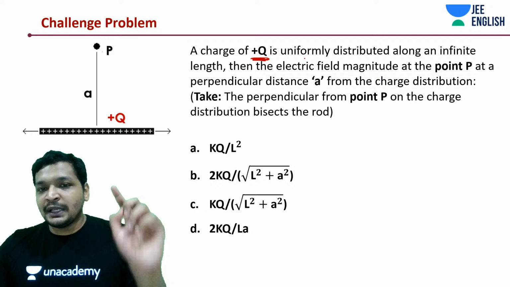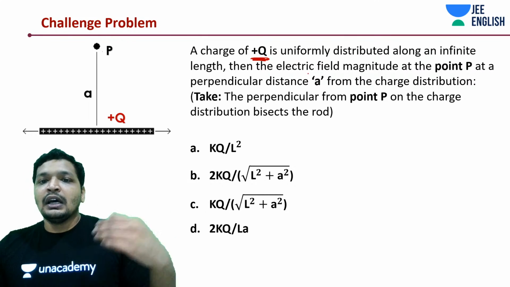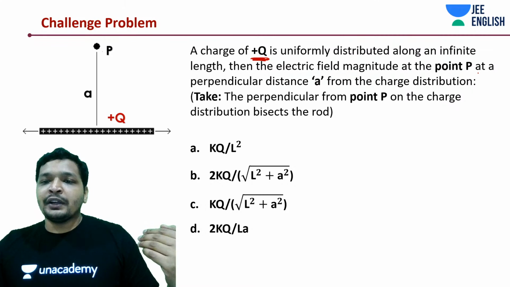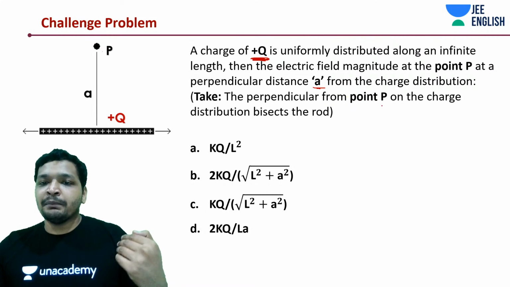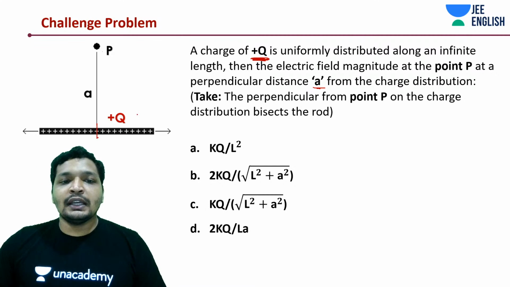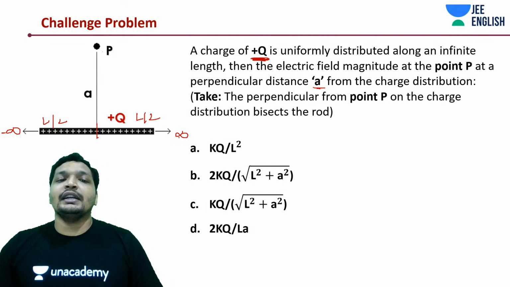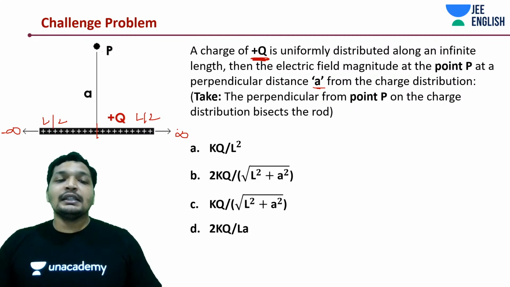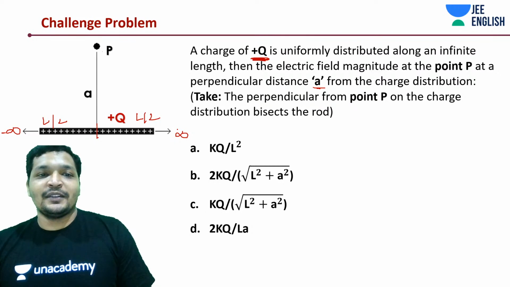A charge plus Q is uniformly distributed along an infinite length. Then the electric field at point P at a perpendicular distance A from the charge distribution. Take the perpendicular from P on the charge distribution; it bisects the distribution, creating L by 2 on each side, but this is extending from minus infinity to infinity.